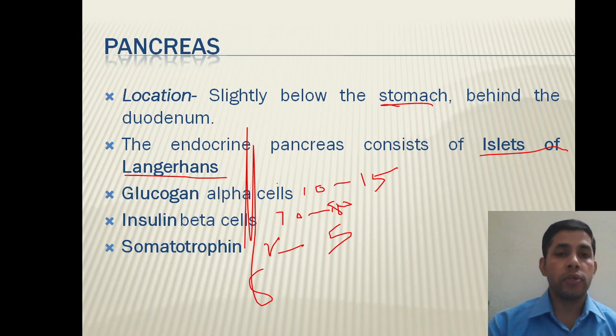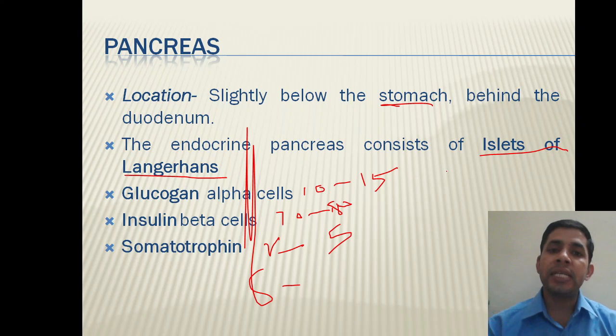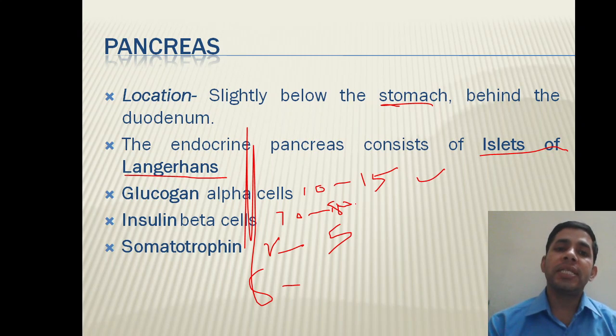Alpha cells release glucagon, beta cells release insulin, gamma cells are the precursors of the alpha and beta cells, and the delta cells release somatostatin.